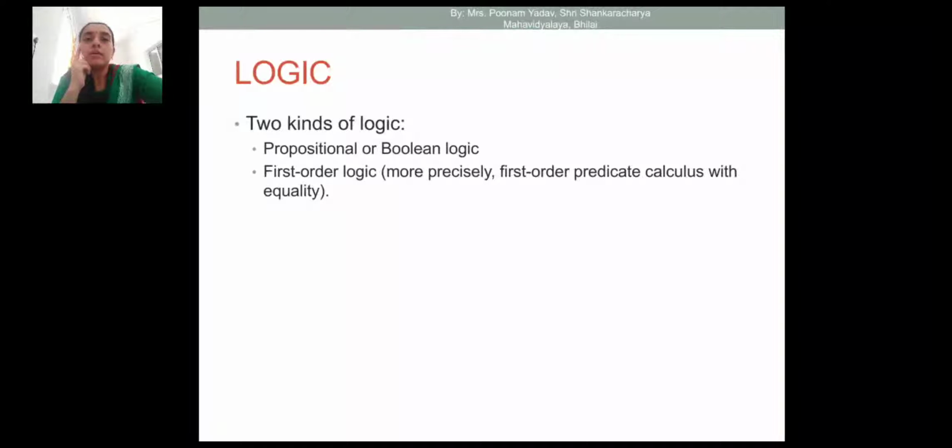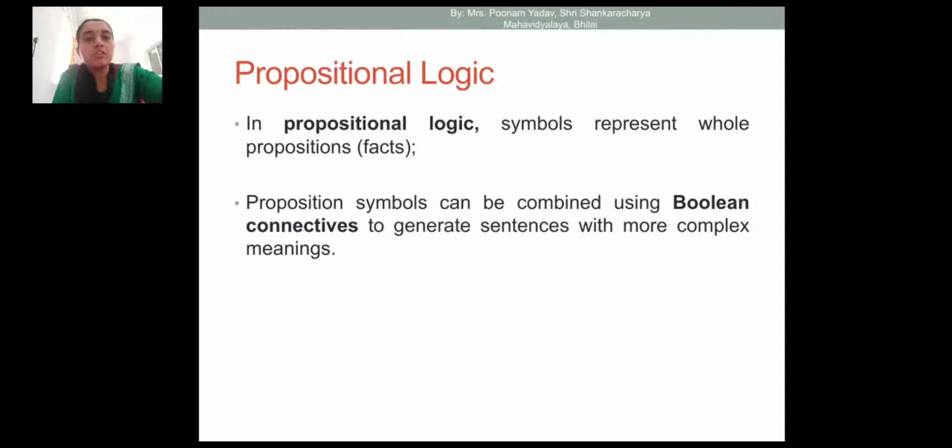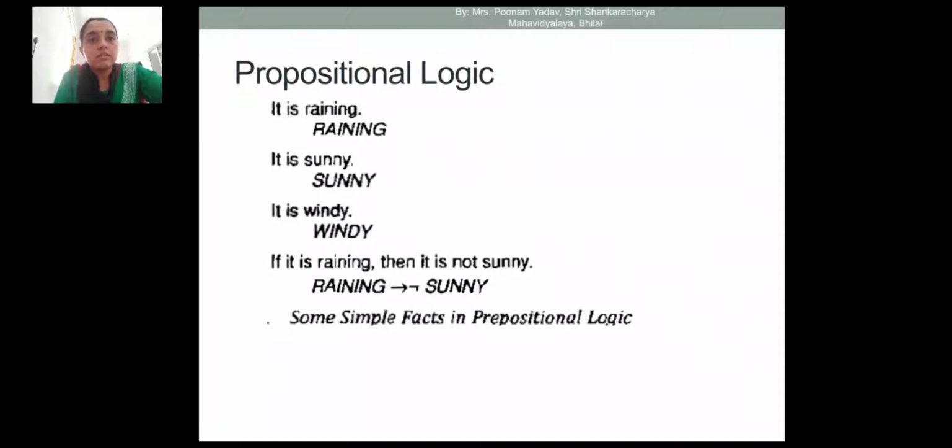The types of logic are propositional or Boolean logic and first order logic. First we will see propositional logic. Here symbols represent whole propositions. Propositions can be combined using Boolean connectives to generate sentences with more complex meaning. So here we require Boolean connectives like and, or, implication, and so on.